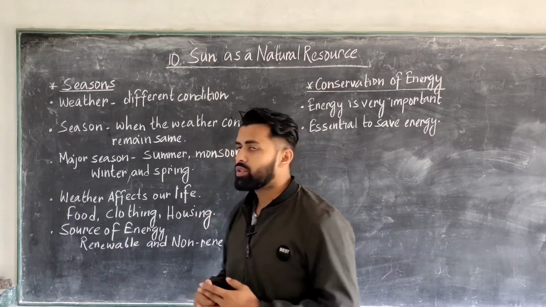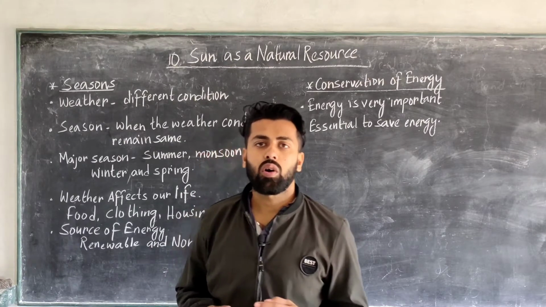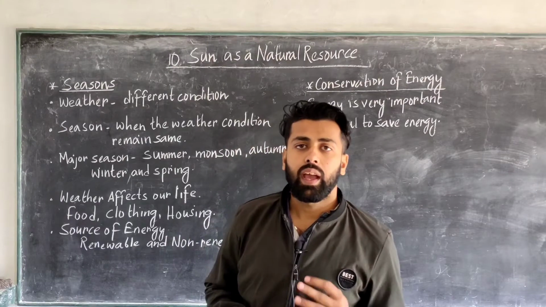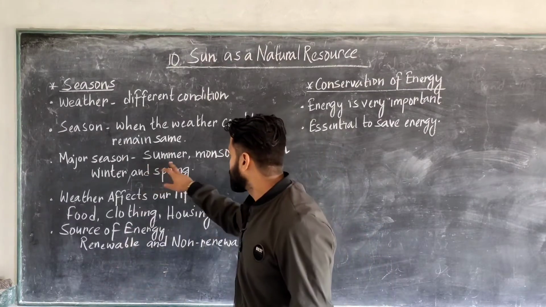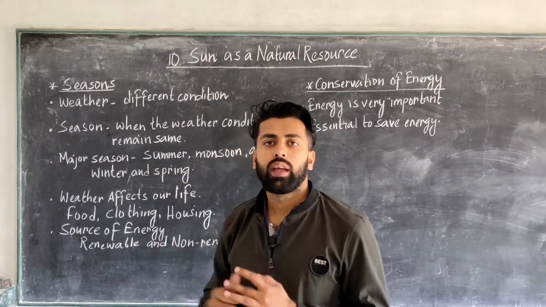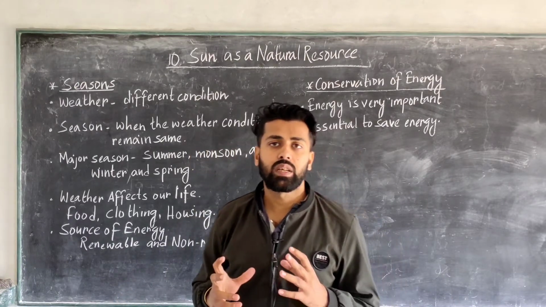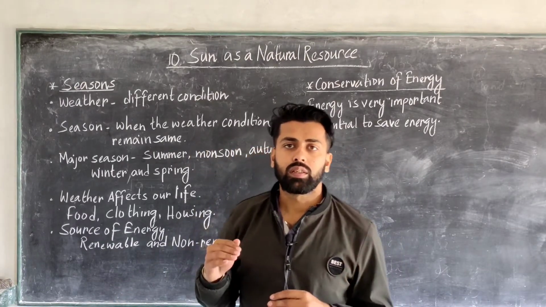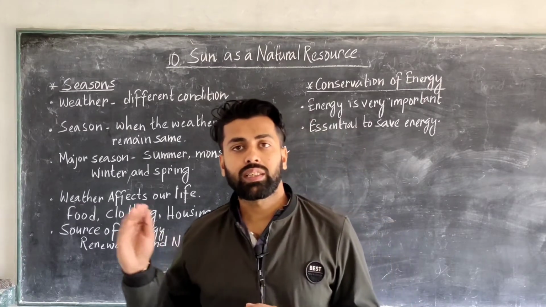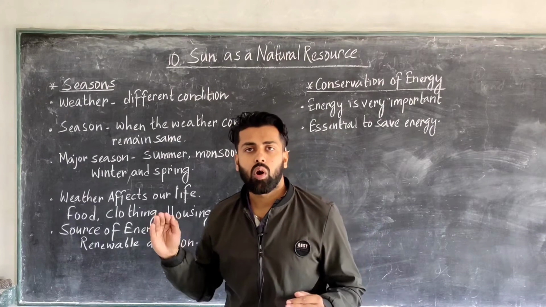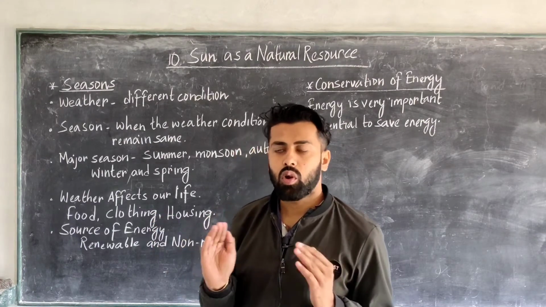In summer season it is very hot and the sun is very bright and sunny. The days are very long and the nights become shorter. You may have noticed that in summer the sun sets very late.